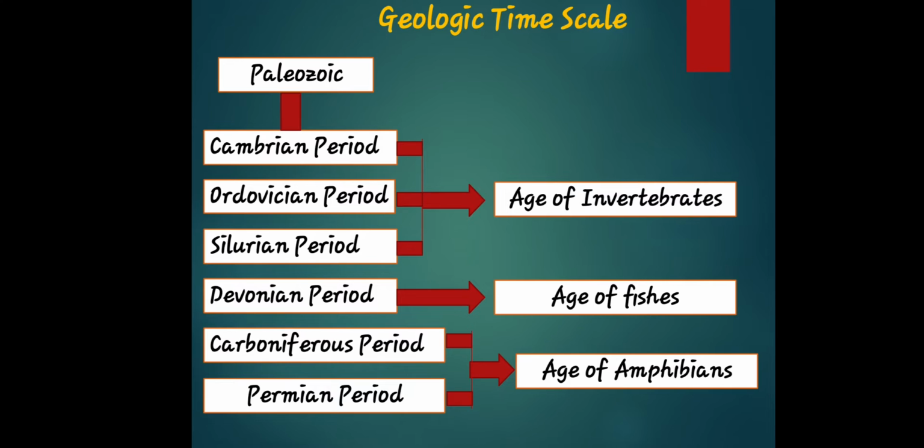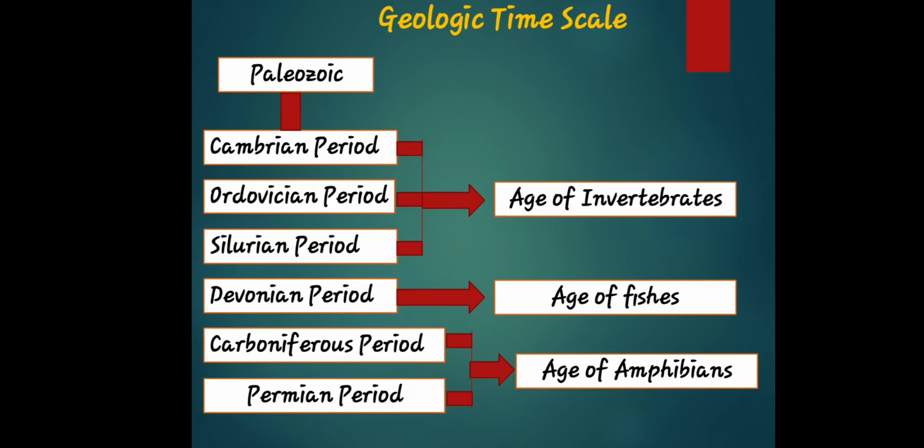So let's discuss it one by one. Okay, let's start with the era in Paleozoic. So Paleozoic era, also spelled as Palaeozoic, is a major interval of geologic time that began 541 million years ago with the occurrence of the Cambrian explosion, an extraordinary diversification of marine animals, and ended about 252 million years ago with the end of the Permian extinction, the greatest extinction event in Earth history.